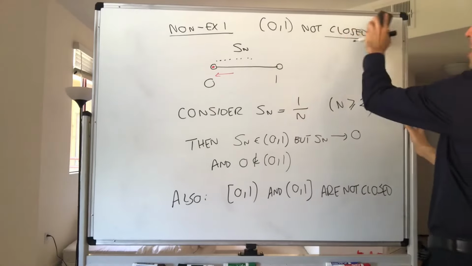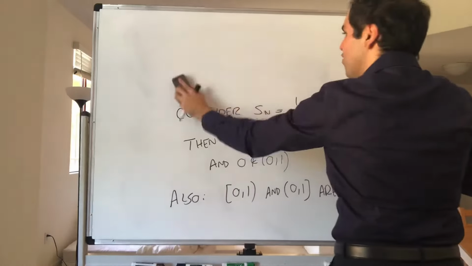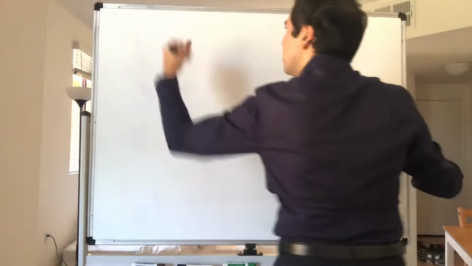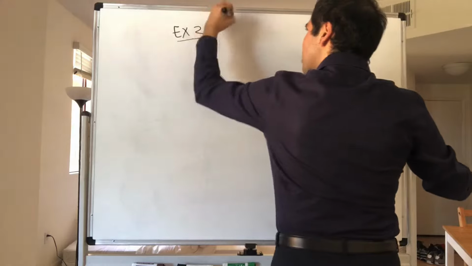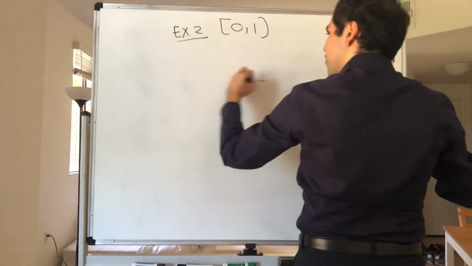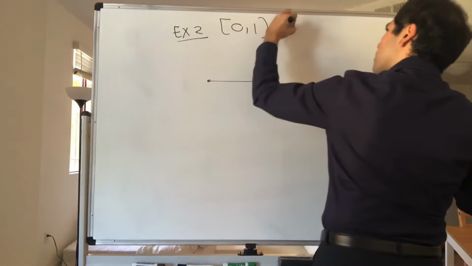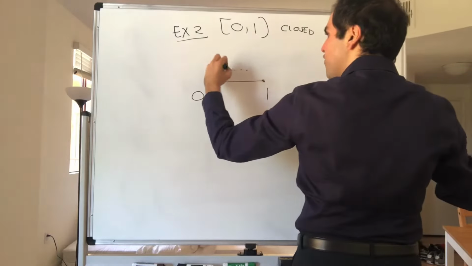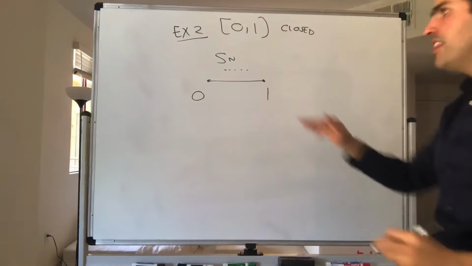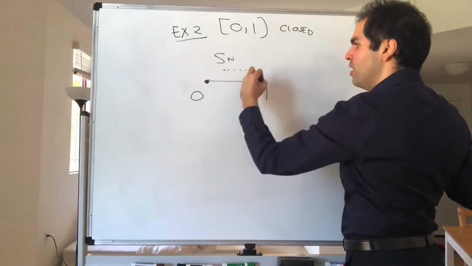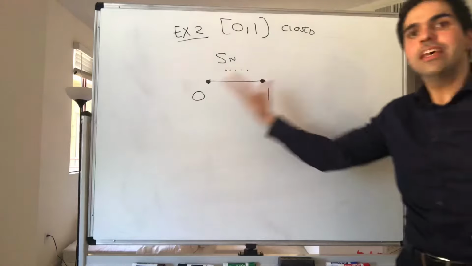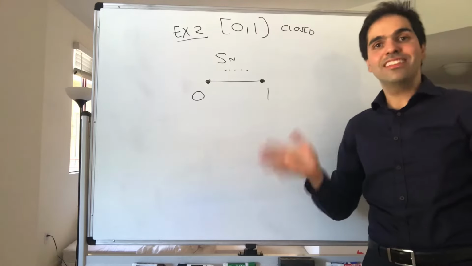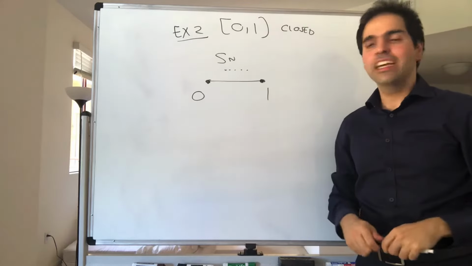All right, but now the question is, what is an example of a closed set? Well, for instance, you have the interval [0, 1]. Well, that one is closed. Because the point is, if you take any sequence in the closed interval [0, 1], then the limit of that sequence is also in the closed interval [0, 1]. So you cannot escape the set by taking limits.